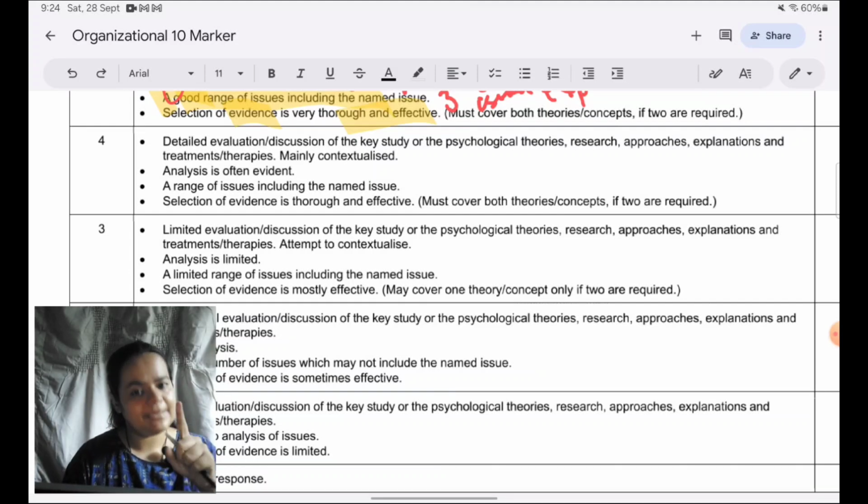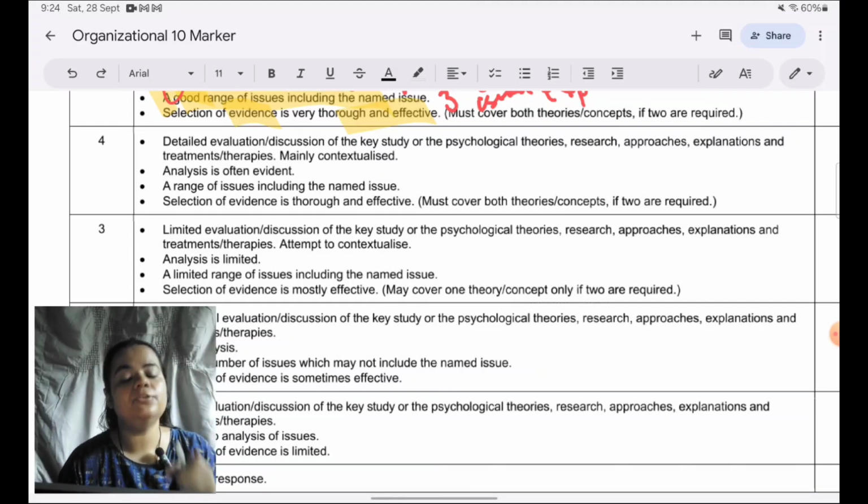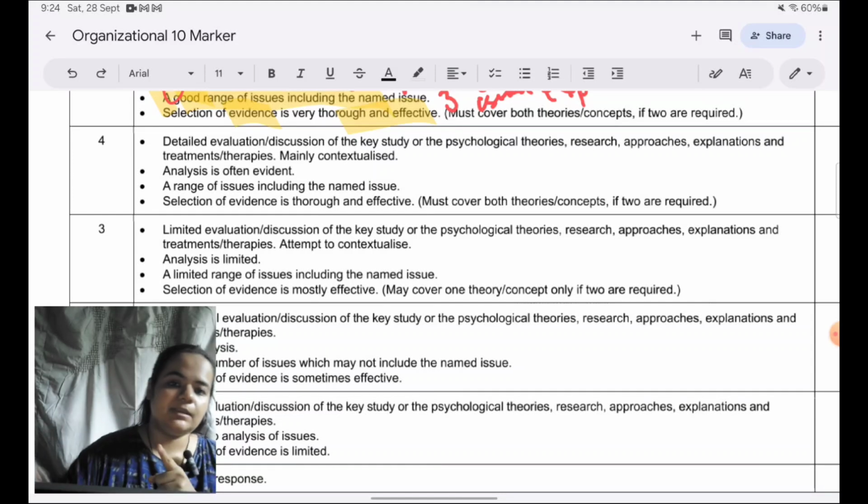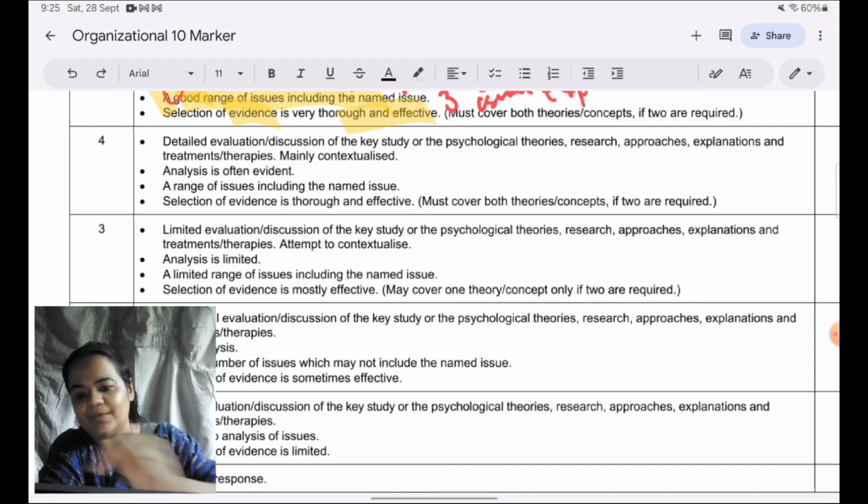This table which is there, it is for the 10 marker only. It's not for the 6 marker. And in that they are telling you, you must cover both theories or both concepts. So theories, studies, whatever is there, if 2 are asked for. 1, this tells you that maximum they're going to ask you for 2 theories or 2 concepts in the paper. That's why they've mentioned it like this. 2, it tells you that not only for the 6 marker, even for the 10 marker, you must cover both.